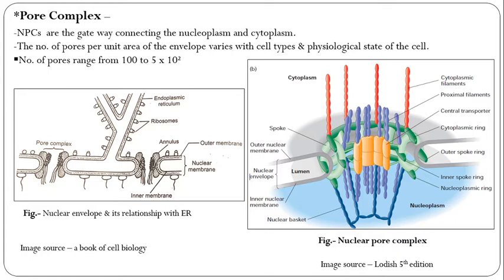Some ribosomes are present on the endoplasmic reticulum, and the inner membrane is also a double layer. The space between the two membranes is irregular and discontinuous and has varying width. The perinuclear space is filled with fluid communicating with the endoplasmic reticulum.